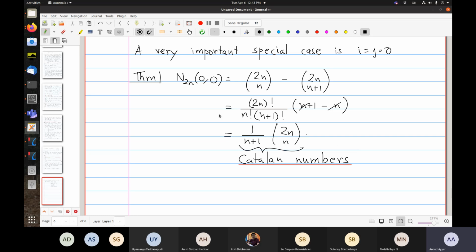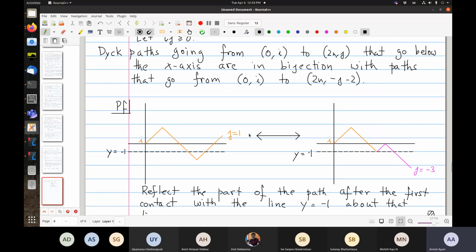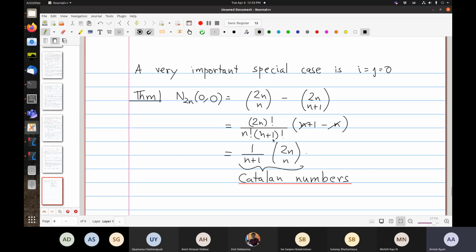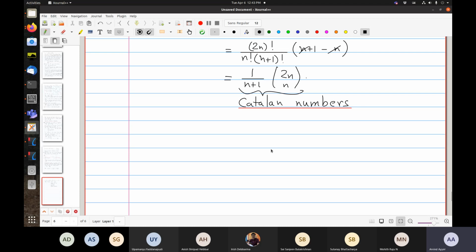So if we go back to the interpretation of N(2n), these are paths starting at the origin, ending on the x-axis, while staying on or above the x-axis. Okay. There are several ways of counting this. This is probably the simplest. And the reflection principle is probably the simplest proof. It's a bit non-trivial that these numbers are integers, because we are dividing by n+1. But more importantly, they have many combinatorial interpretations. They have several interpretations.